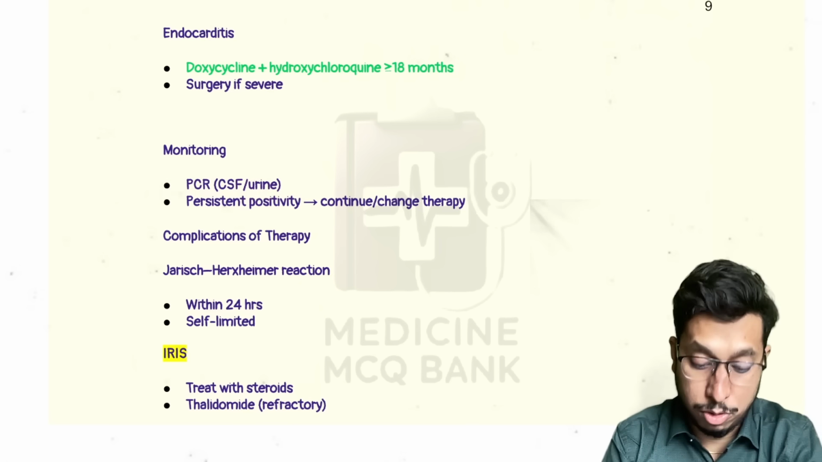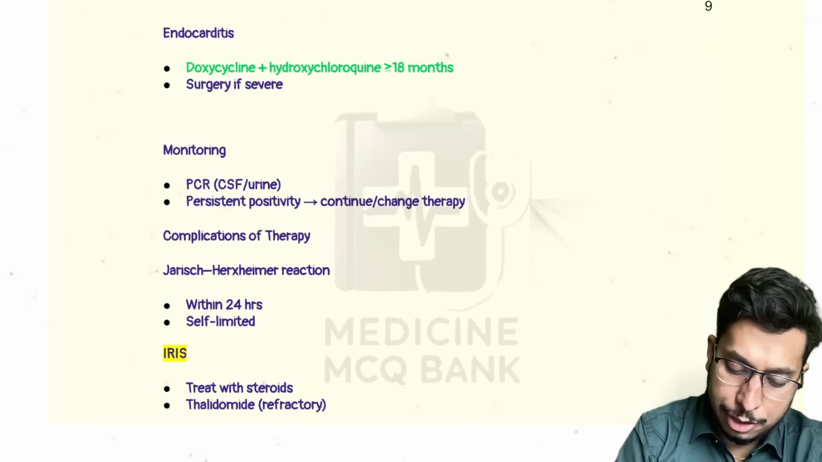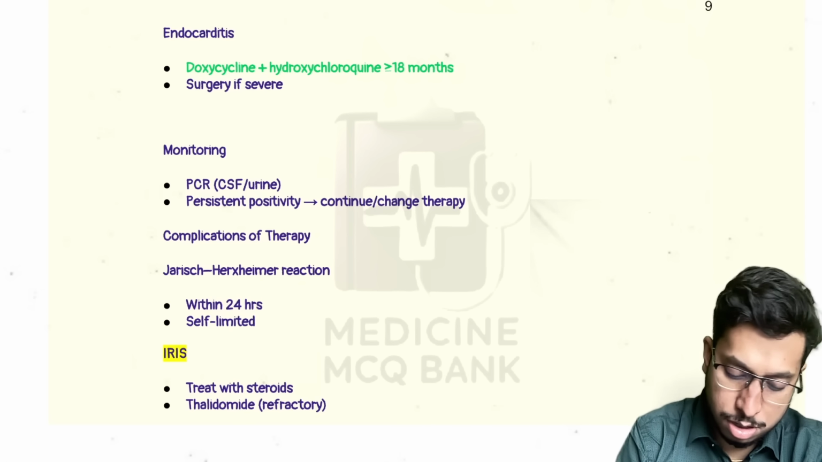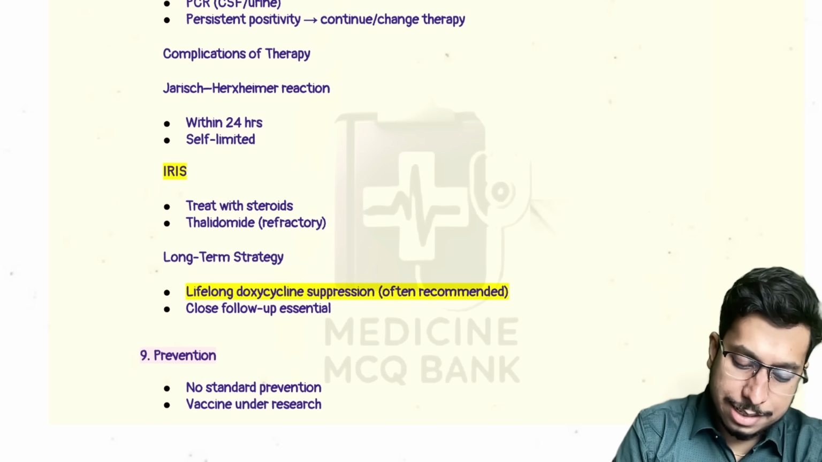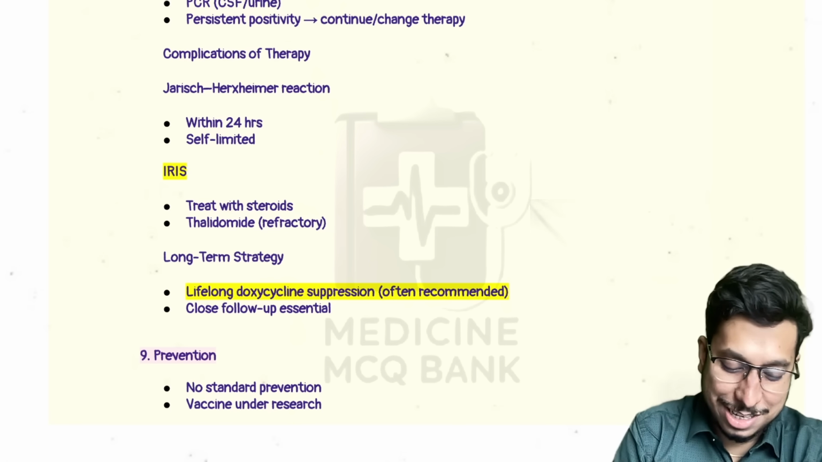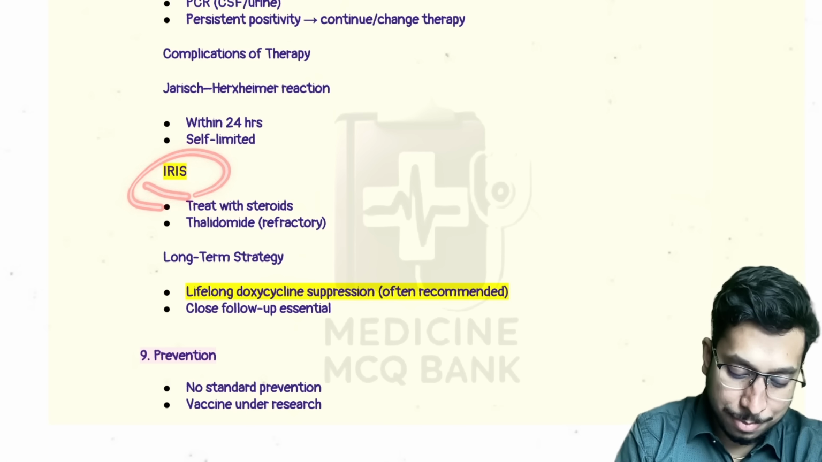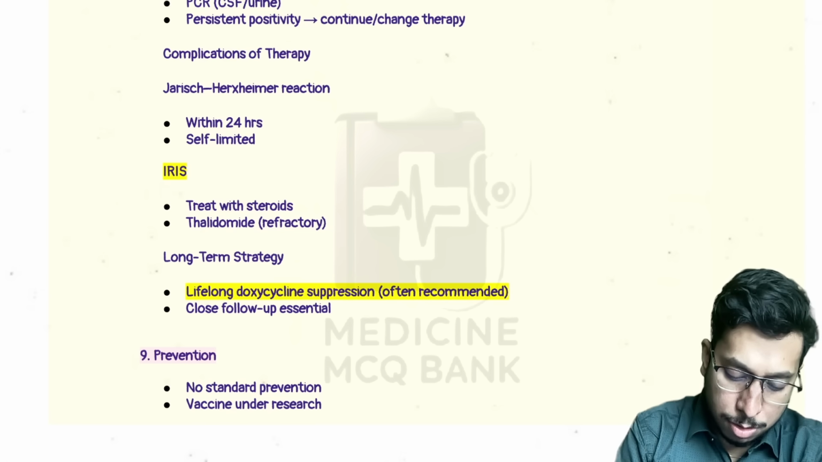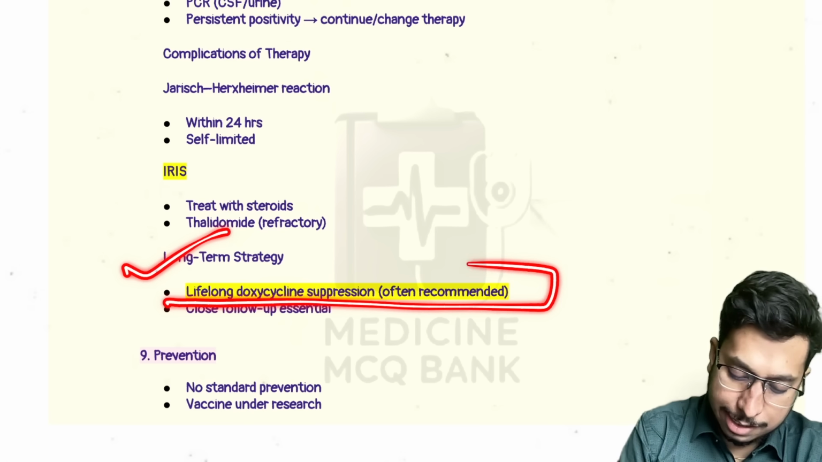With persistent positivity, what should be your approach? Because this is a prolonged disease, it can be positive for 1, 2, or 3 years. You need to continue the medication, or you can consider changing therapy also. There can be complications like the Jarisch-Herxheimer reaction with any of the antibiotics, and obviously IRIS. In IRIS, what to do? You treat with steroid versus thalidomide. The long-term strategy is lifelong doxycycline suppression.